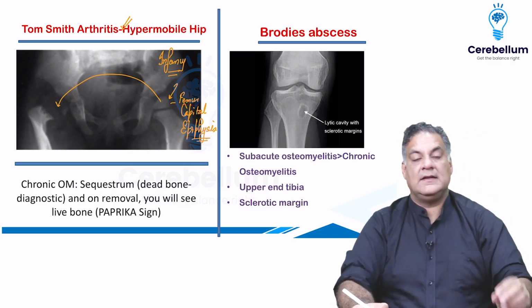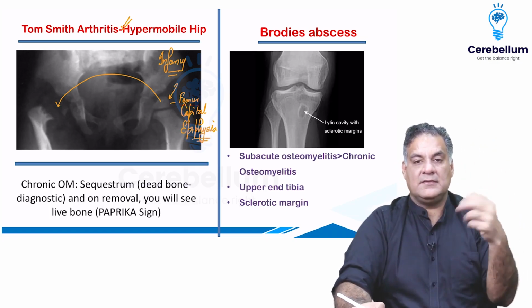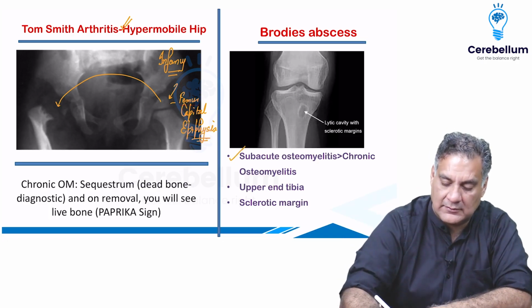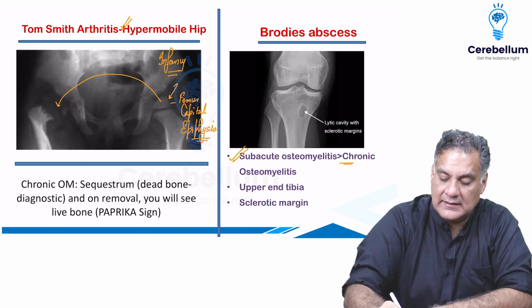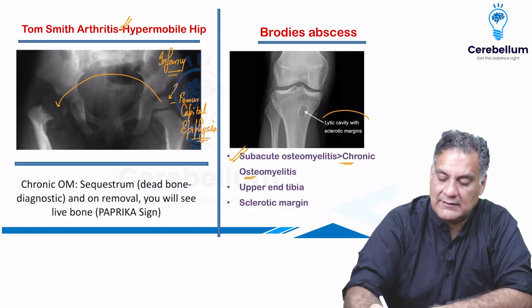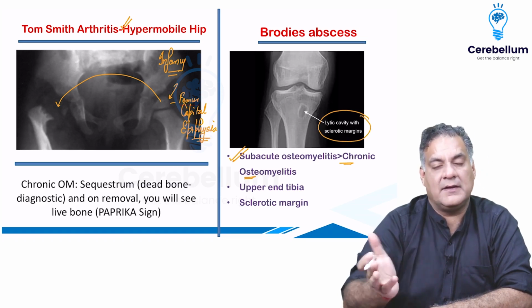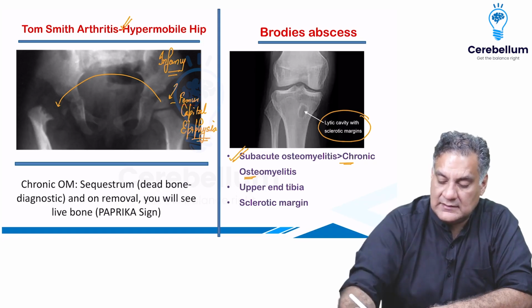All right. Then after acute osteomyelitis, what comes? Something that is called subacute osteomyelitis. Some books also call this a chronic osteomyelitis. It's a named thing. Lytic cavity with sclerotic margin, usually in the tibia upper end or maybe in the lower end. Remember, it is seen only in immunocompetent host.